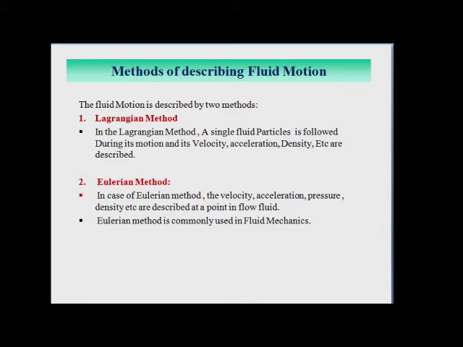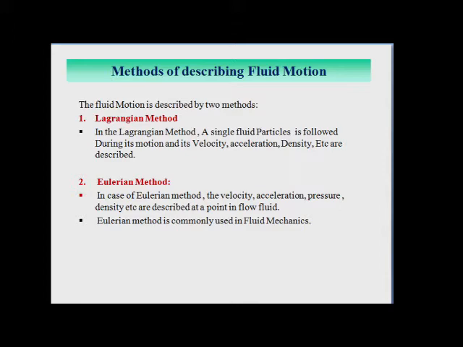In the Lagrangian method, a single fluid particle in a flow of the fluid is considered and then its velocity, acceleration, density are described or calculated.